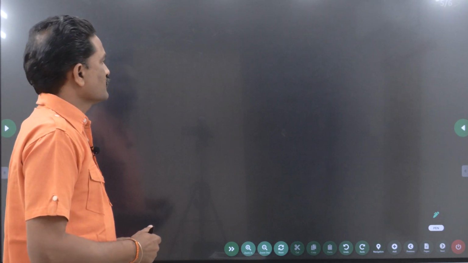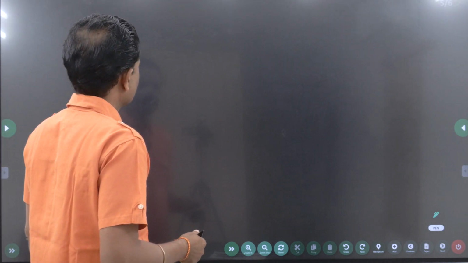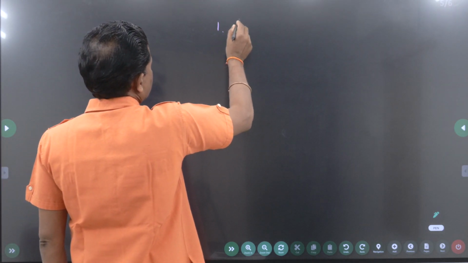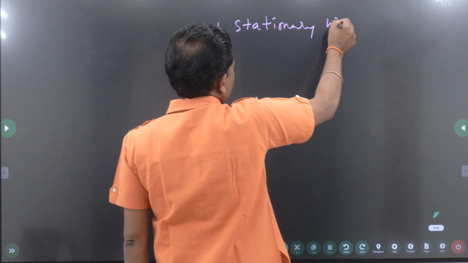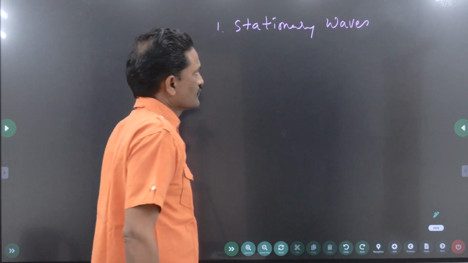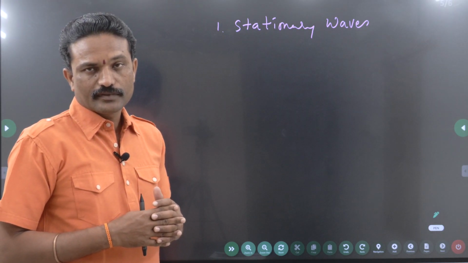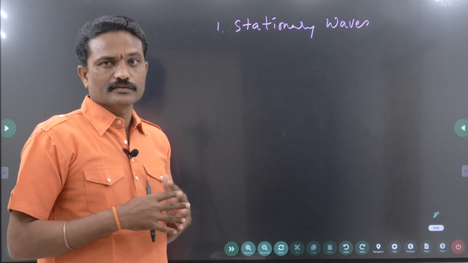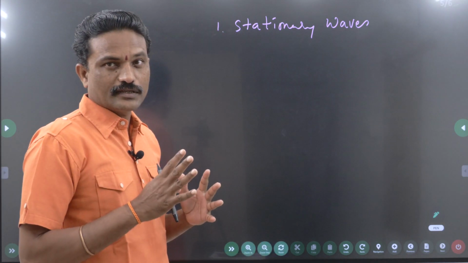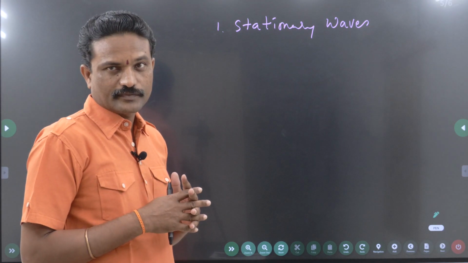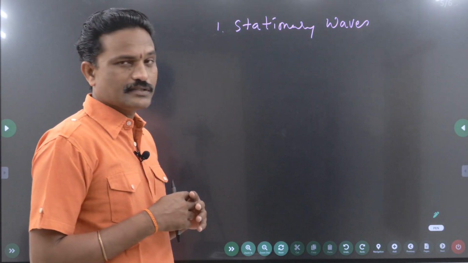So the first term I am interested in explaining is stationary wave. Stationary waves are also called standing waves. The word stationary means at rest. A wave is something that keeps on moving. Then how can it be at rest? That is my first question. It's not a wave which is at rest. If something is at rest, it cannot be a wave. So what do you mean by a stationary wave?